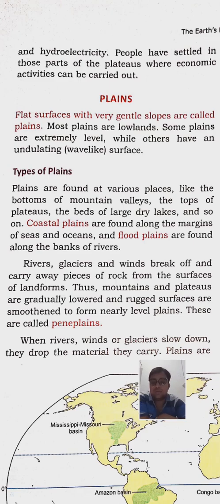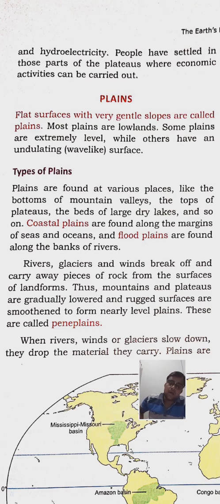Actually the glaciers melt down and turn into a river, and that river water has a tremendous power, and rivers, glacier and wind break off the pieces of the rocks on the surface of the landforms, and that is why the plateaus and mountains become lowered and less rough surfaces.